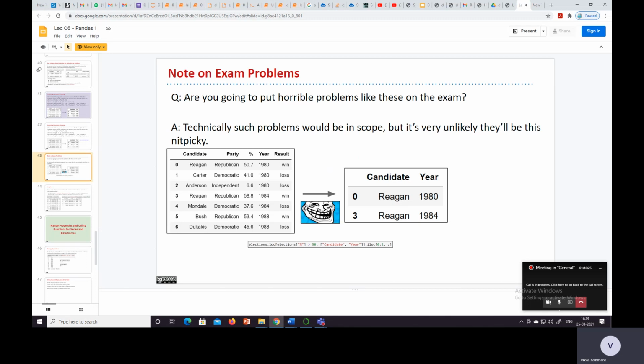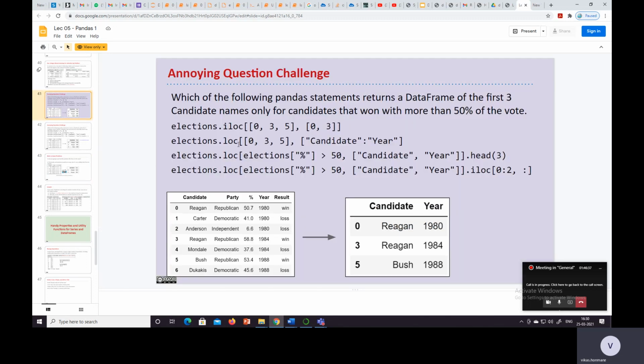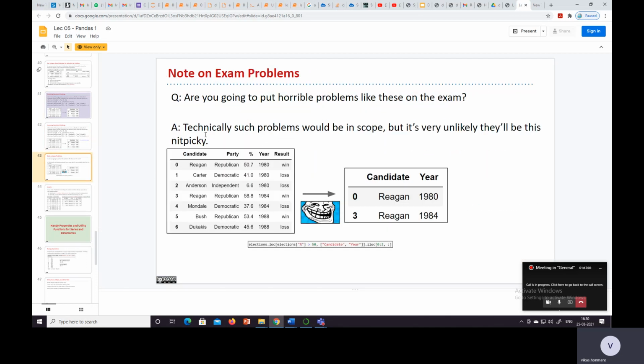So, note on exams, we have the same note on our exam. Are you going to put horrible problems like this? Technically I can ask a question like, what is the output of this? There will be a table given, and I will provide you the query. Okay, and I can ask you what is the output of this query. Likewise we will get 1 or 2 mark questions based on such queries. Technically such problems would be in scope, but it's very unlikely they will be nitpicky.